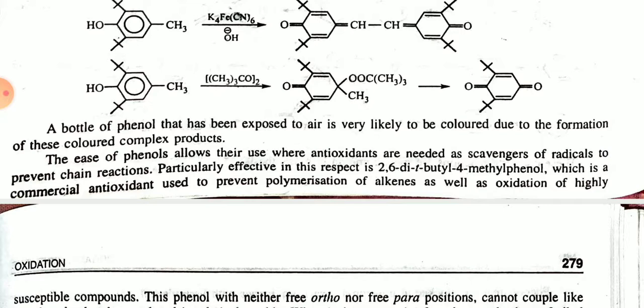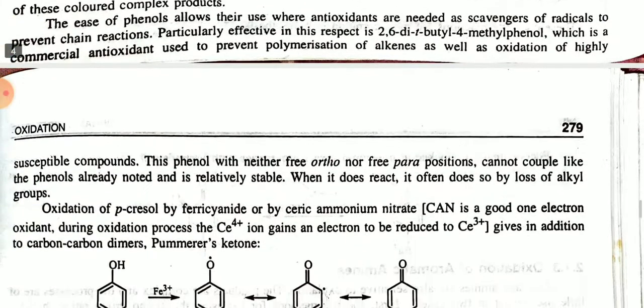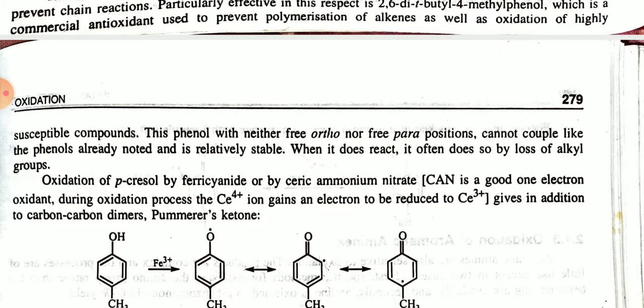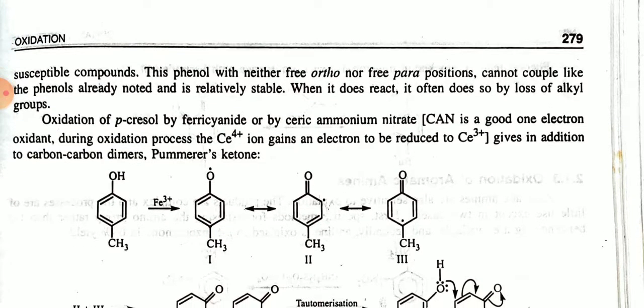Particularly effective in this respect is 2,6-di-tert-butyl-4-methylphenol, a commercial antioxidant used to prevent the polymerization of alkenes as well as the oxidation of highly susceptible compounds. A phenol with neither a free ortho nor a free para position cannot be coupled like the phenols already noted in the above reactions. If the ortho and para positions are filled, it will not react further.